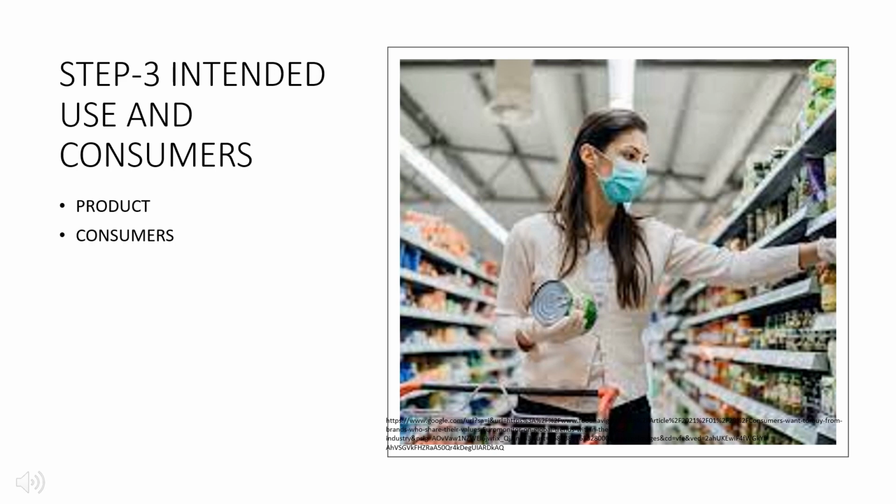The next step is intended use and the consumers. The intended use of the product should be clearly mentioned, like the expectation of the consumer. For example, for ready to use or cook items, it should be frozen or tinned properly for the actual use of the consumer.